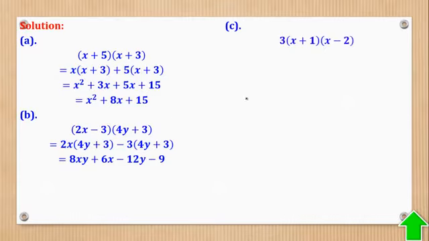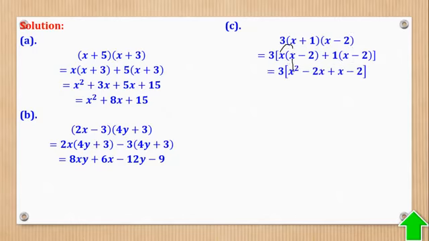Part C, it was that. So what you're going to do, you're going to first maintain the 3 outside and put this in a bracket alone. Can you expand this first? So bring this x times this to give you that. Bring this 1 times this to give you that. Then again, open brackets, this times this, it is x squared, this times this, minus 2x, 1 times that, it is x, 1 times that, it is minus 2.